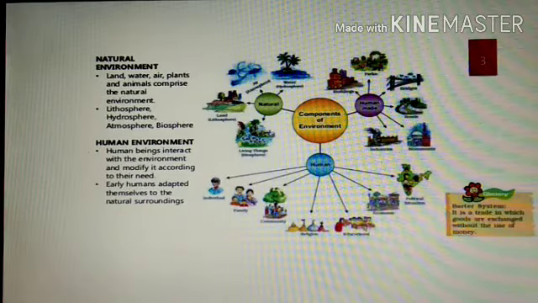A society consists of different types of people or groups. Every individual has a different way of celebrating their festivals. So all these religions, values, family, etc. are included in the human environment.